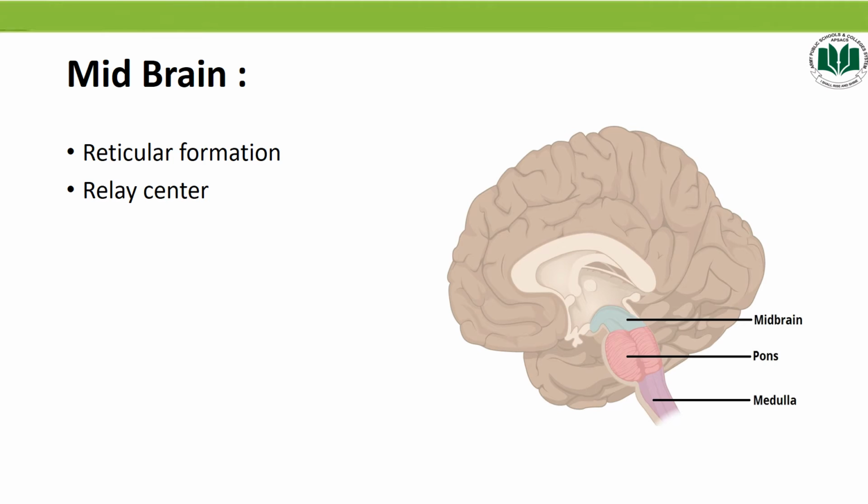Now the midbrain. Particularly in humans, the midbrain is relatively very small in size, and its function is to receive and integrate sensory information like vision and odor, as well as sensory information from the spinal cord, and relay it to the forebrain. Or you can say the midbrain contains the reticular formation, which is a relay center connecting the hindbrain and forebrain.